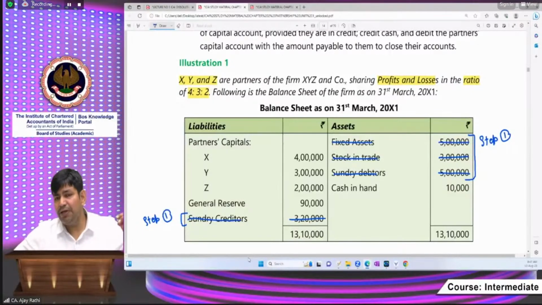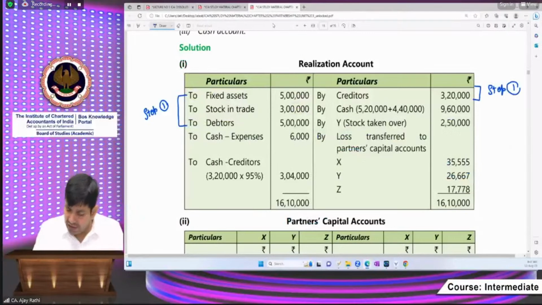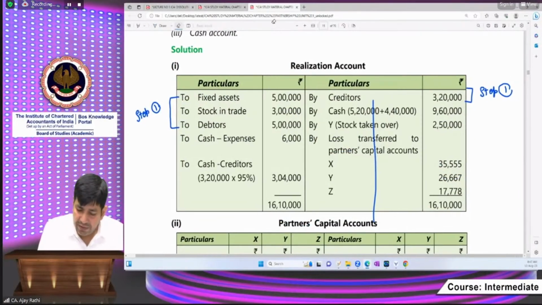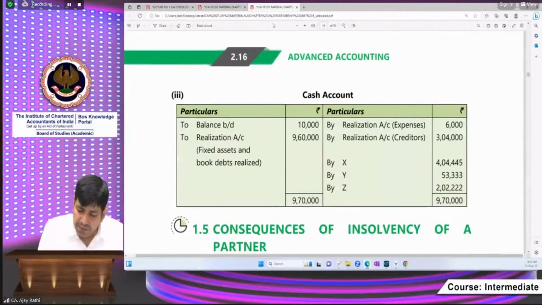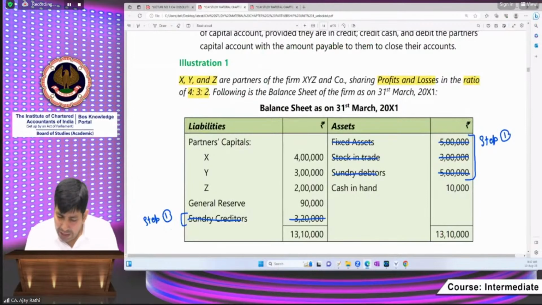Now step number 2. But before moving to step number 2, you know the exception, except cash and bank overdraft, etc. So beta ji, please do just one thing. Also open the cash account and put the cash and bank balance separately. So this is also a part of step number 1. Can I give here also step number 1? Except cash and bank, yes. For that, an account must be opened separately.